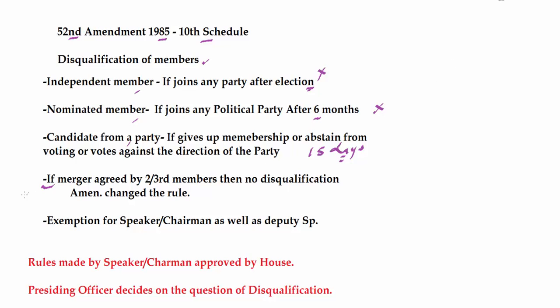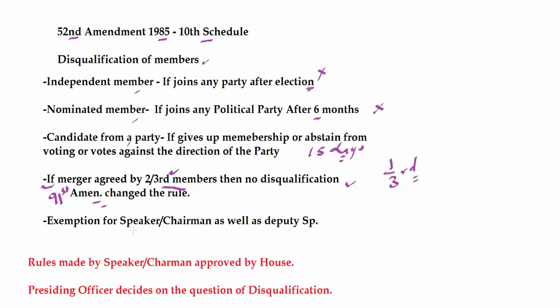However, there is some exception. If a merger of a political party takes place and it is agreed upon by two-third members, then no disqualification takes place. Earlier, the rule was if a political party splits or merges and one third of the members agree, then disqualification of the members did not take place. However, after the 91st Amendment Act, this rule has been changed and from one third it has been increased to two-third members. And if any member does not want to join the new party and remains in the old one, then also that member is not disqualified.